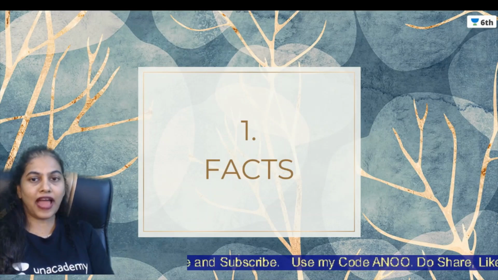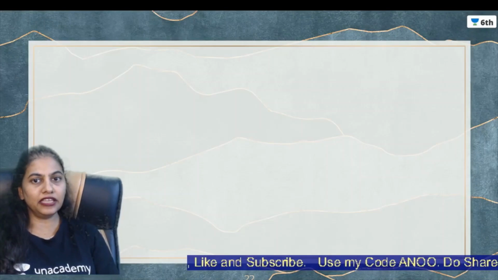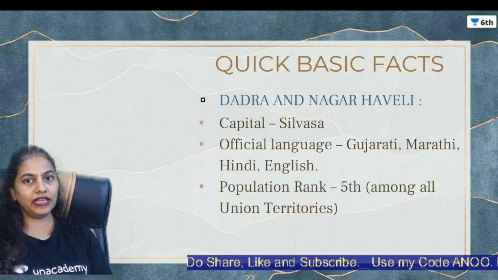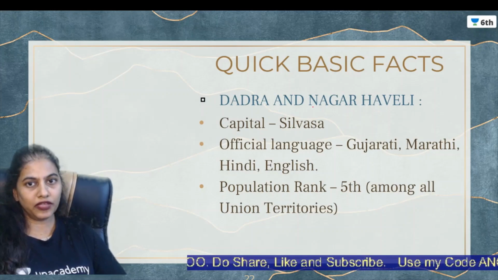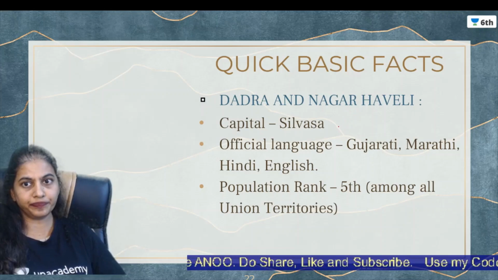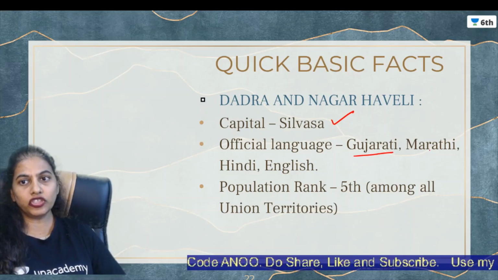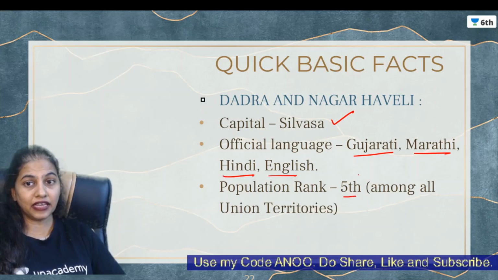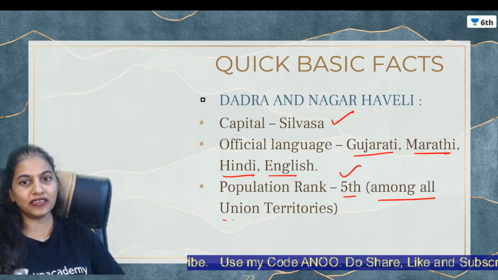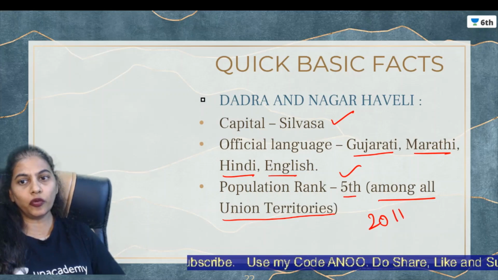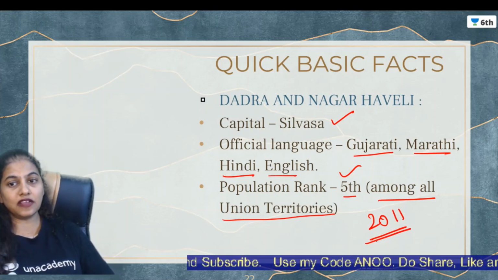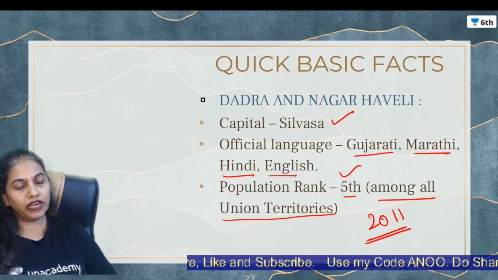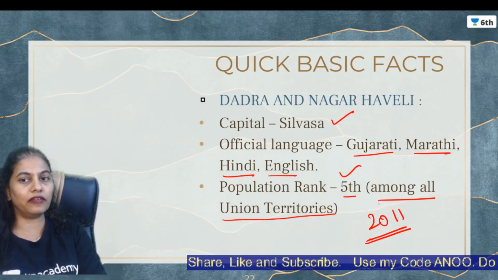First, let's see the facts of Dadra, Nagar Haveli and Daman and Diu. So first, quick basic facts about Dadra and Nagar Haveli. The capital city of Dadra Nagar Haveli is Silvassa. The official languages are Gujarati, Marathi, Hindi and English. Population rank is 5th among all the union territories, and this data is as per the 2011 census. We could not conduct the census of 2021, so really not aware when the data for 2021 will be out.